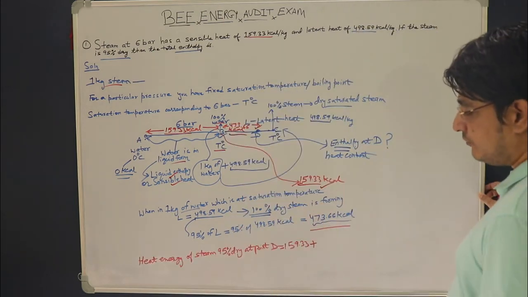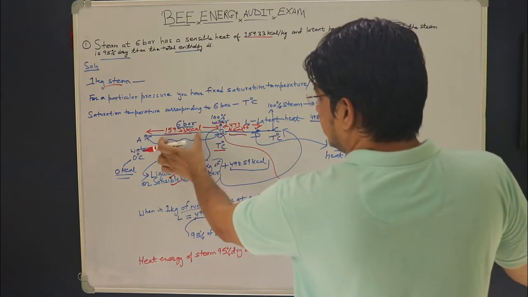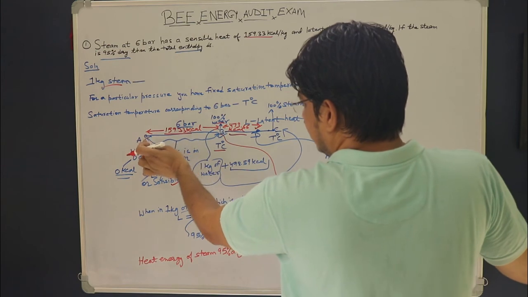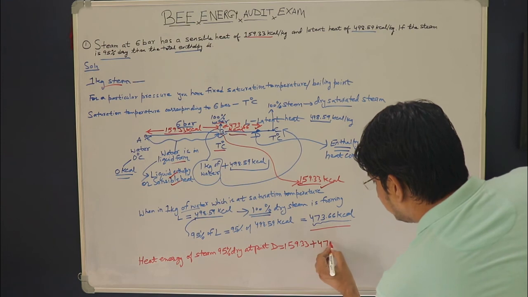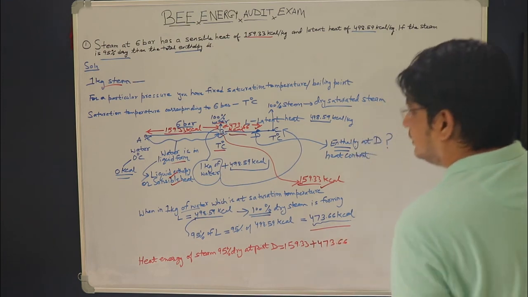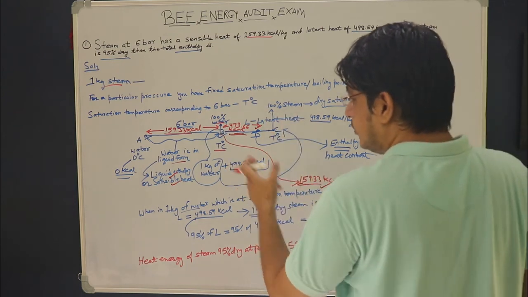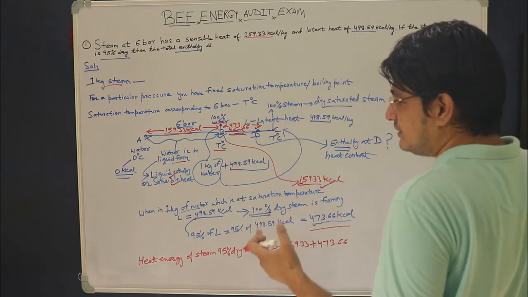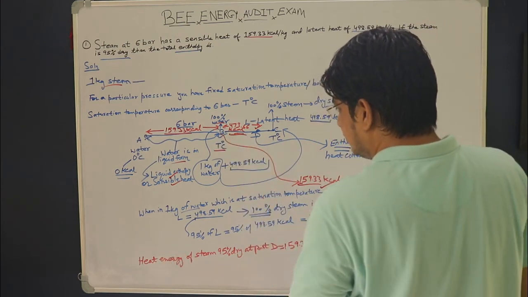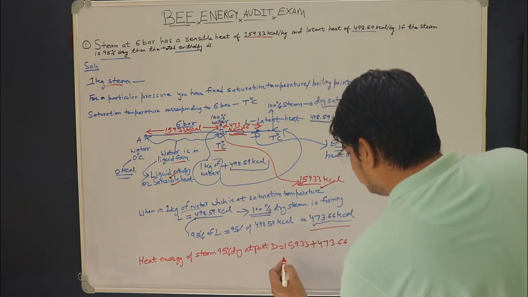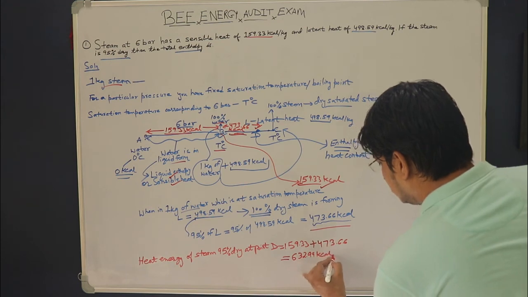Now the net heat energy of steam, which is 95% dry at point D, is 159.33, because this much heat is added for taking the water from point A to point B, plus 473.66, because this much heat, 473.66 kilocalorie, has been further added for taking the water or steam from point B to point D. So the net heat energy which the steam has at point D will be equal to 632.99 kilocalorie.